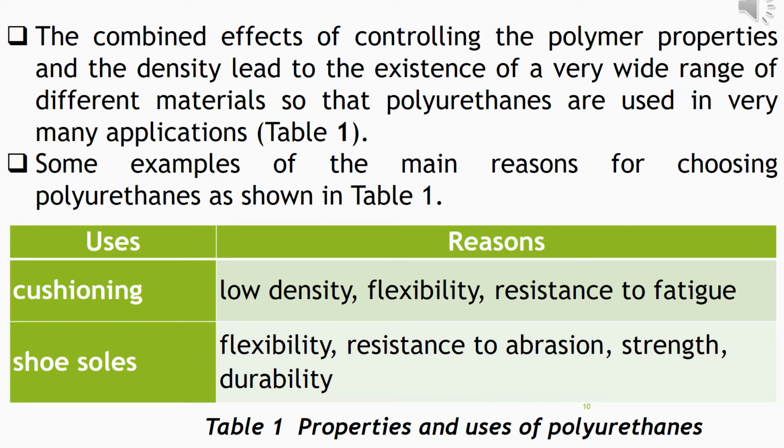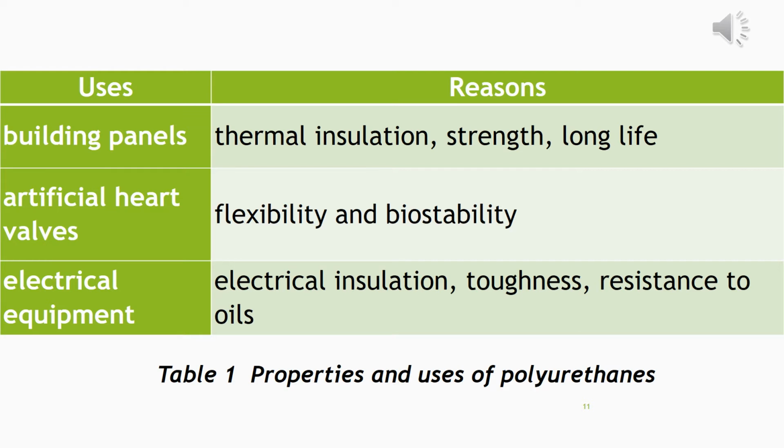Next, in table 1, some other uses and the reasons are discussed. They are used as building panels. The reason is their thermal insulation, their strength, their long life. They are used in artificial heart valves. The reason is their flexibility, their biostability. They are also used in electrical equipment. The reason is their electrical insulation, their toughness, their resistance to oils.